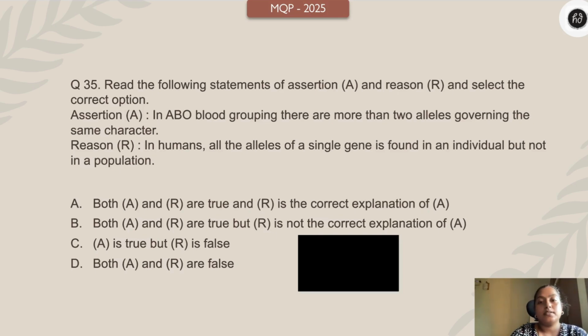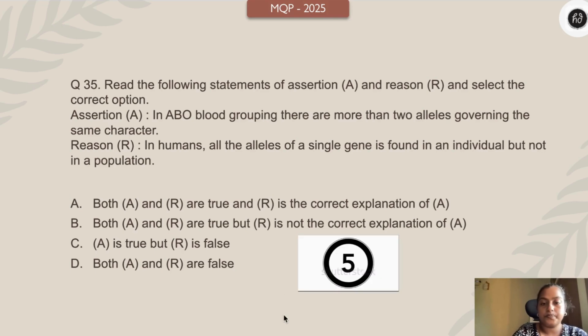35. Read the following statements, assertion and reason, and pick the correct. Assertion: in ABO blood grouping, there are more than 2 alleles governing the same character. Reason: in humans, all the alleles of a single gene is found in an individual but not in a population. What do you think? A and R are true, R is the correct explanation of A. A and R are true, R is not the correct explanation. A true, R false, A false, R true. I think the last one is both A and R are false. Okay, your time starts 3, 2, 1 right now.